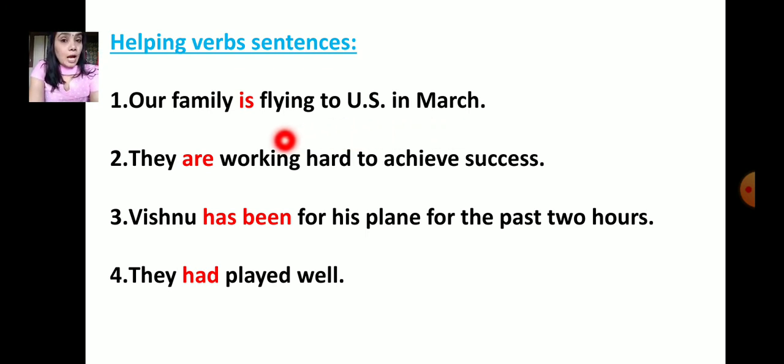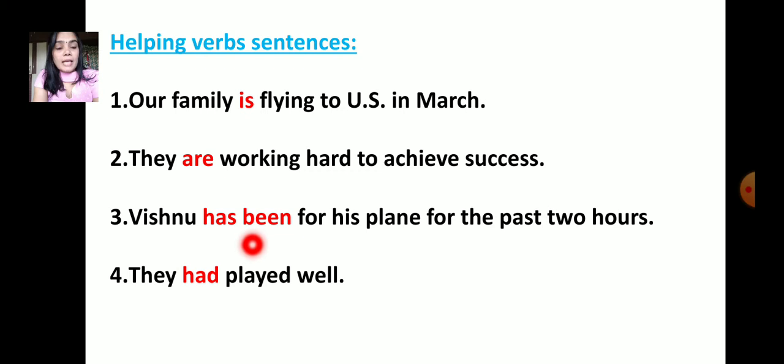Flying is the main verb and is is the helping verb. Number 2: They are working hard to achieve success. Here working is the action verb, and are is the helping verb.